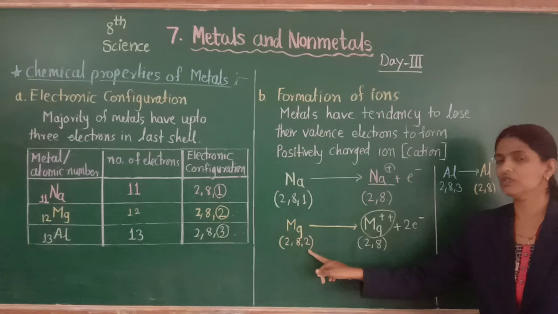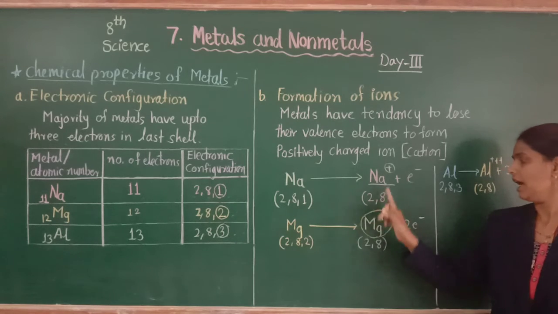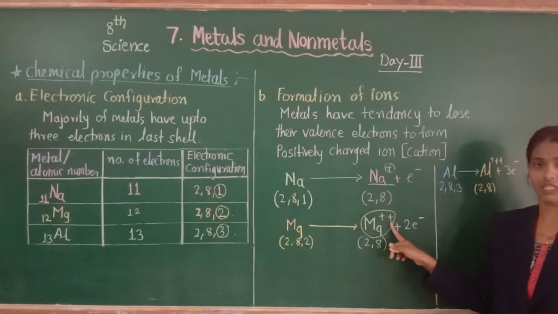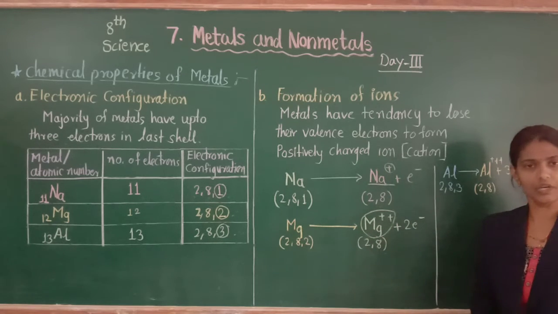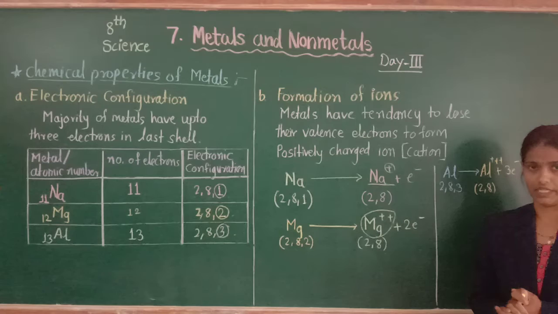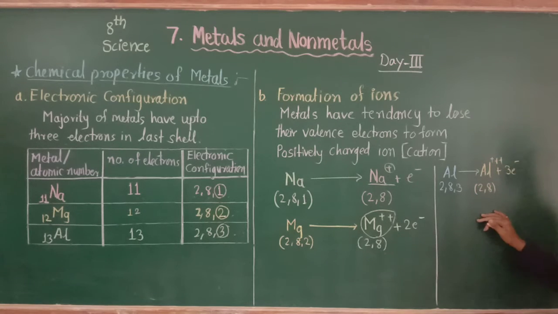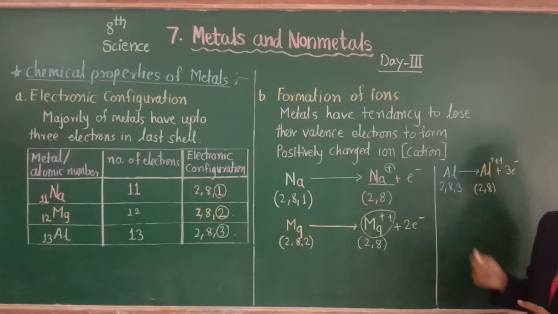Magnesium loses 2 electrons from its last shell and forms 2 positive charge. That is why it is called magnesium cation and sodium cation.